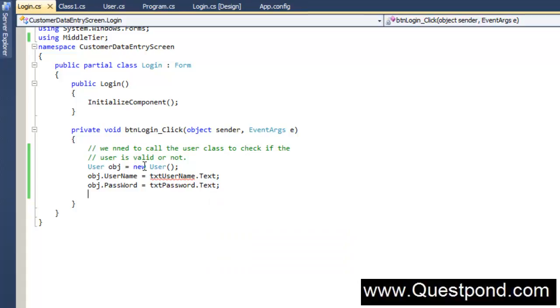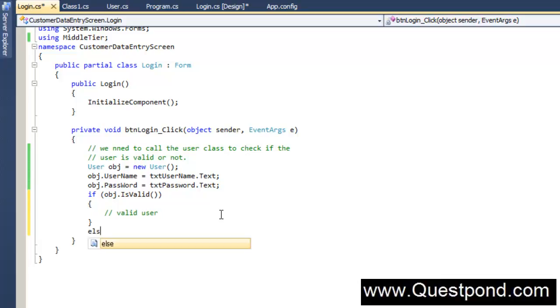And the final thing we have to do is invoke the isValid function to check if the username and password are proper or not. So in other words, if the isValid returns true, then this is a valid user, right? And if the isValid returns false, then it's an invalid user, right?